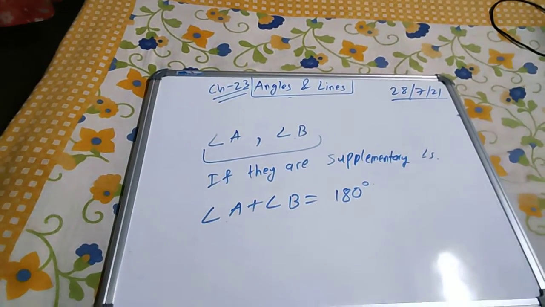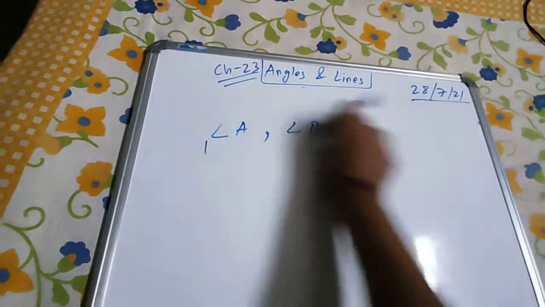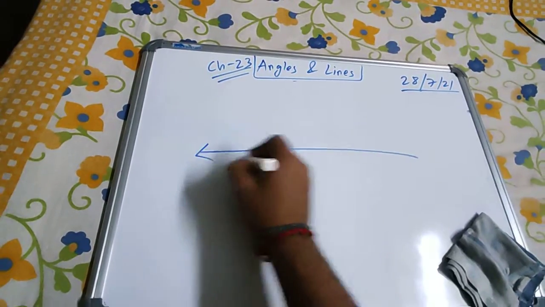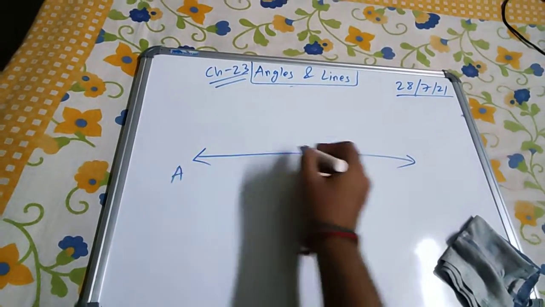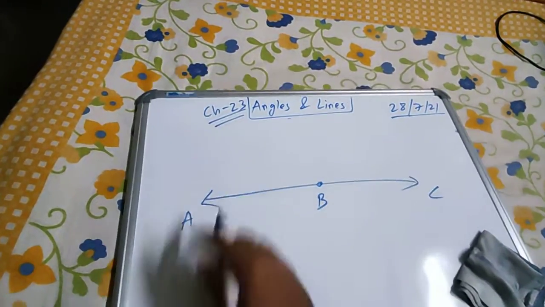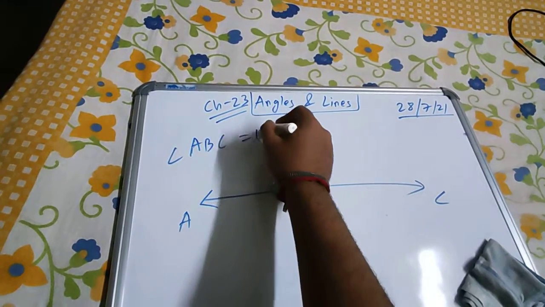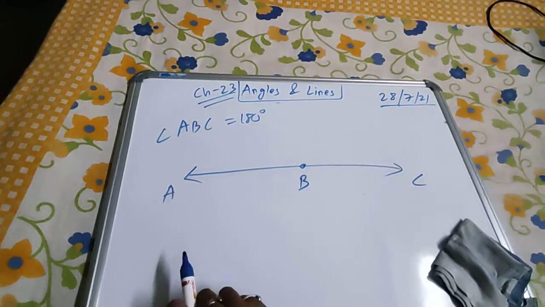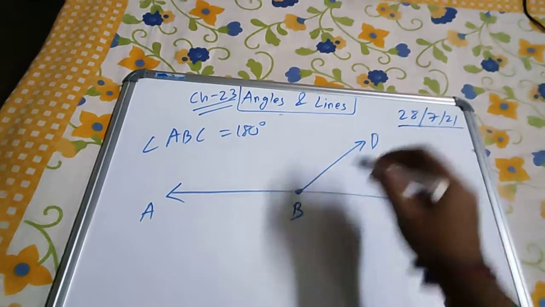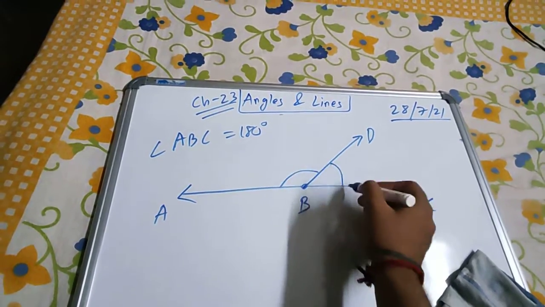Next comes linear pair. What is a linear pair? Suppose this is a straight line. This is point B and this is point C. Now we know the straight line angle. So angle ABC, what is the straight line angle? It is 180 degree. Now if I draw a line like this, two angles are formed, one is this and one is this.